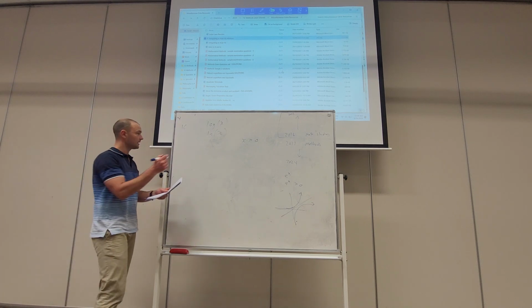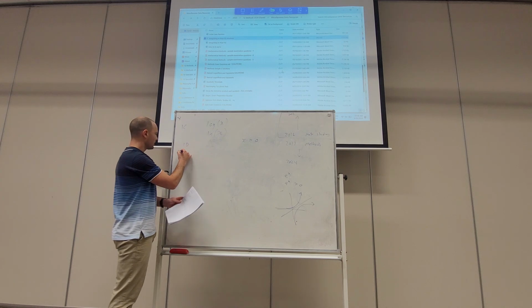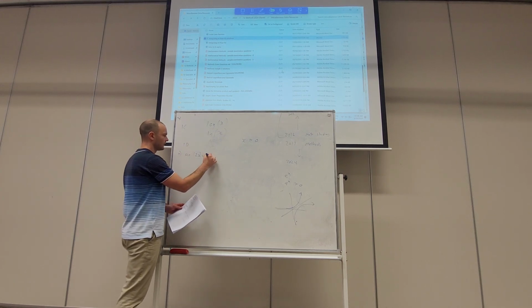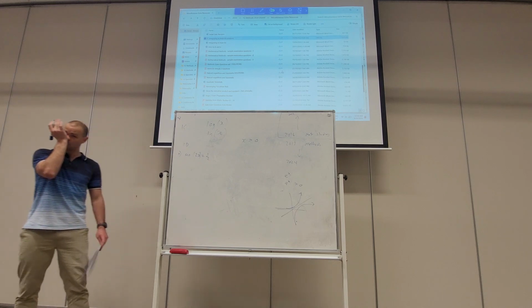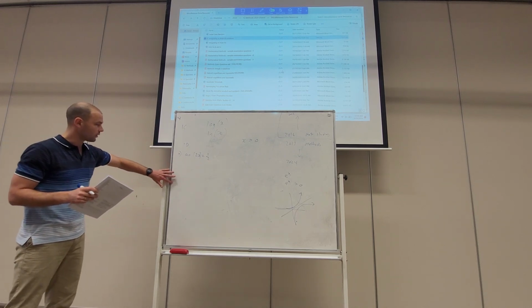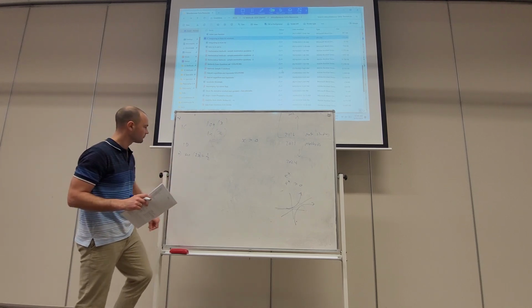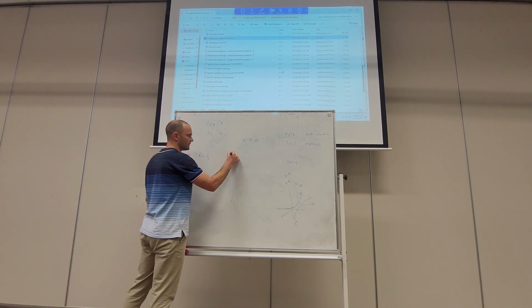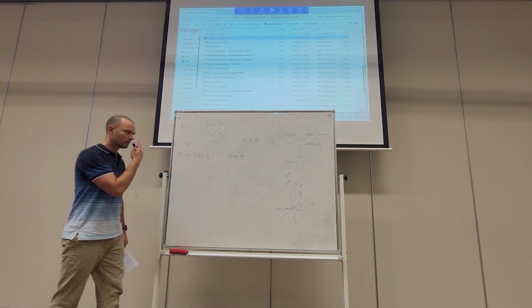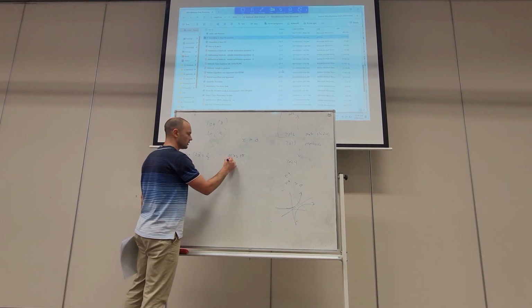Okay, let's solve these. 1D, trigonometric functions. So we've got sine of 2x equals half. Now we're going to find all solutions to this. We're going to find all solutions that make that true. So if we were just considering one revolution, we would have 0 to x to 2 pi. However, we're considering 2 revolutions, aren't we? So we need to double it.